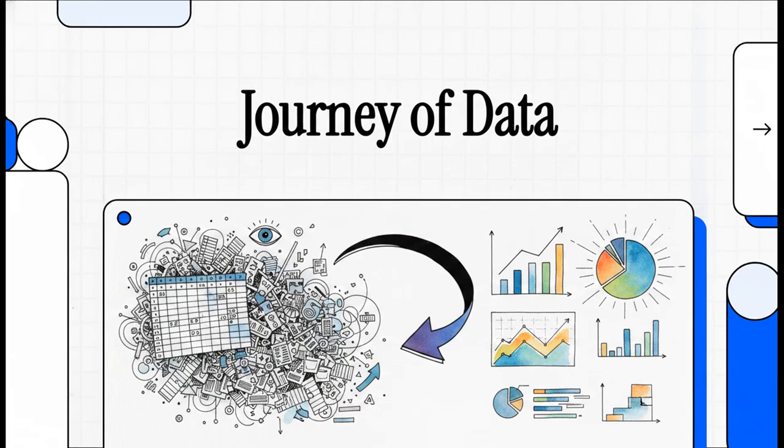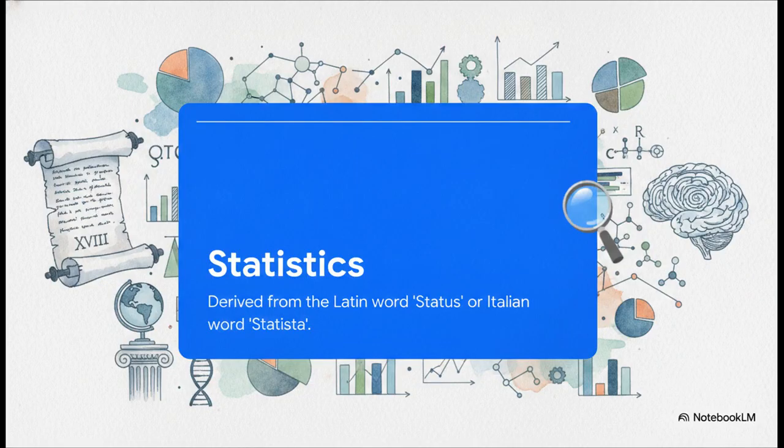Welcome to this explainer. Today, we're going on a bit of a journey, tracing the actual life cycle of data. We all deal with sprawling, messy data sets, right? But we're going to look closely at the mathematical mechanics of how we take those chaotic, raw numbers and literally transform them into clear, visual stories that our brains can instantly process. Let's dive right in. But before we even get into the math, we've got to look at where this all